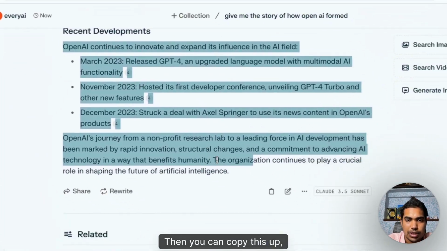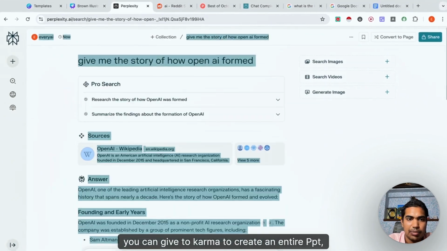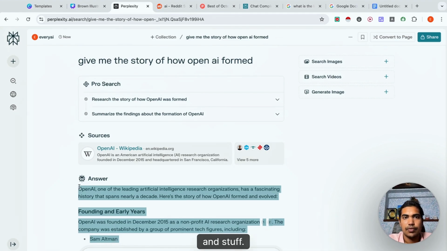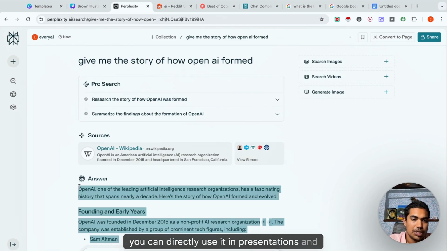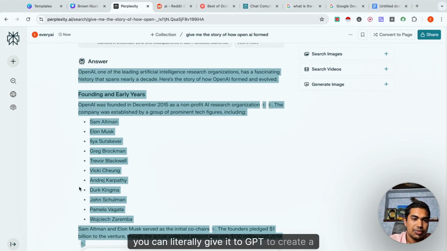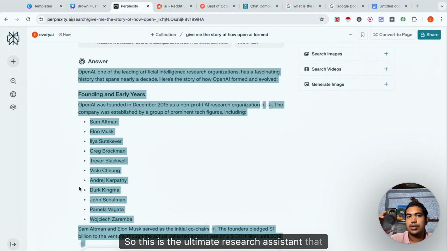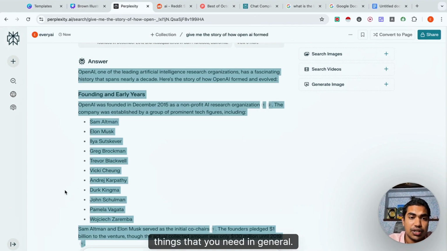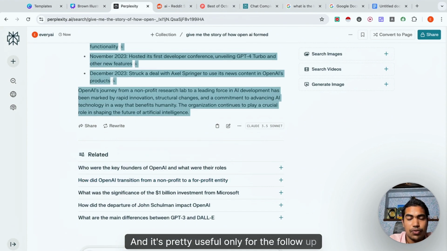Then you can copy this up, you can give to Gamma to create an entire PPT, or you can directly give it to any other use case and stuff. You can directly use it in presentations and things. You don't need to do all the research. You can literally give it to GPT to create a script for you. So this is the ultimate research assistant that you can have, and also it can give you a lot of things that you need in general. So this is how you can use Perplexity in all these things, and it's pretty useful only for the follow-up modes.